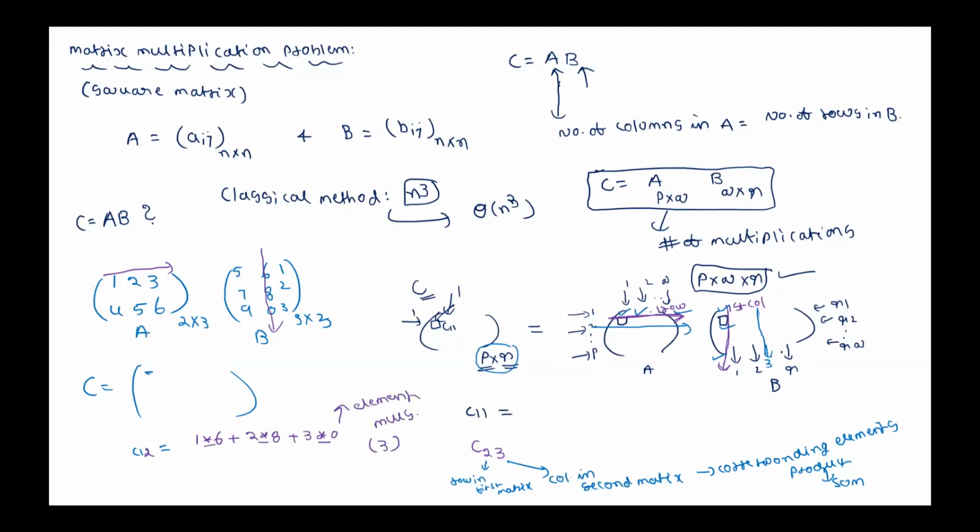3 is the number of columns in the first matrix, which is the same as the number of rows in the second matrix. So for each element we need 3 multiplications. Like that, how many elements are there? 2 into 3, 6. 6 into 3, 18 multiplications are required in this case. Is that okay?